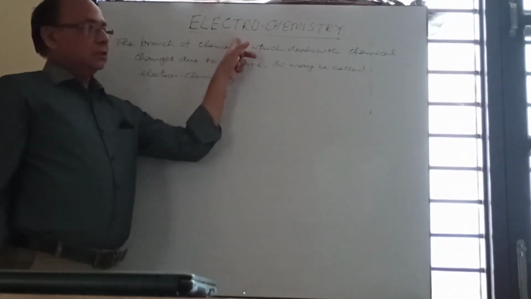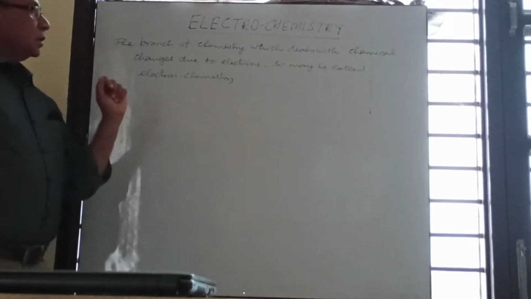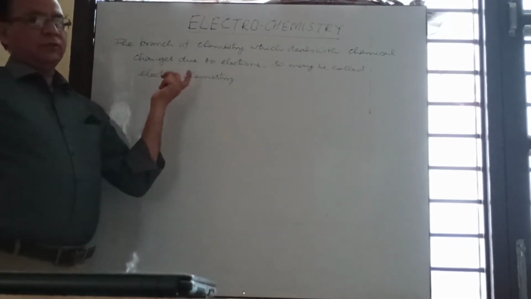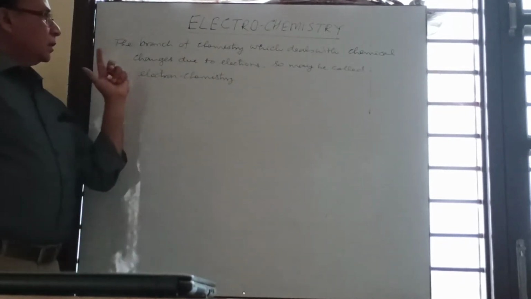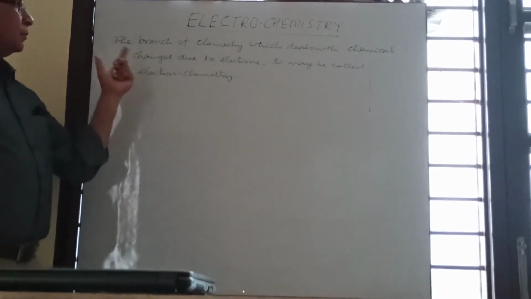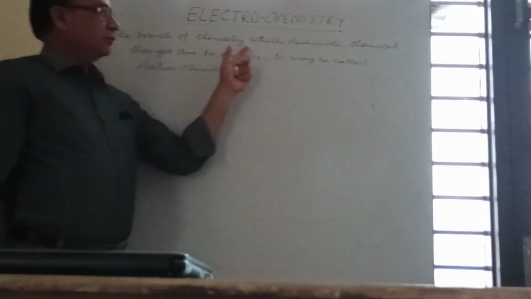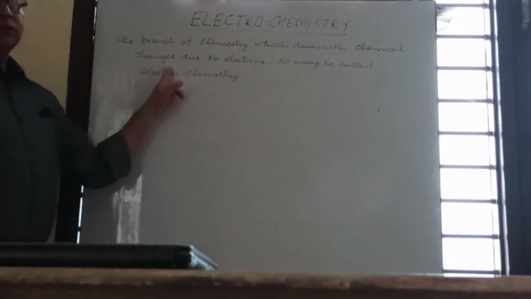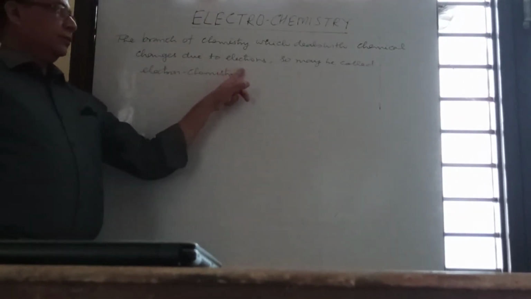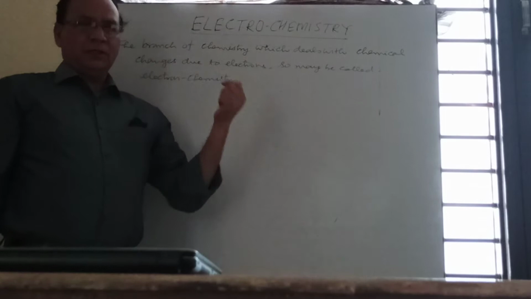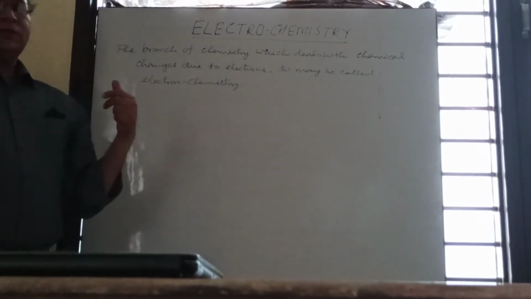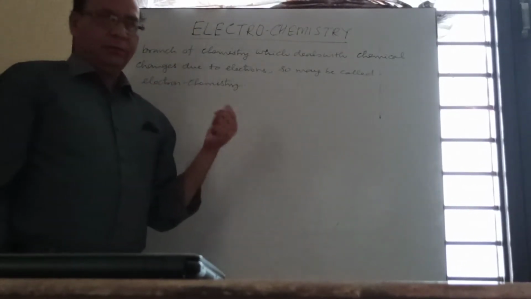Today I am going to start the next unit, that is electrochemistry. First of all, we should understand what electrochemistry is. It is defined as the branch of chemistry which deals with chemical changes due to electrons. Because there is chemical change due to electrons, this chemistry may be called electron chemistry.